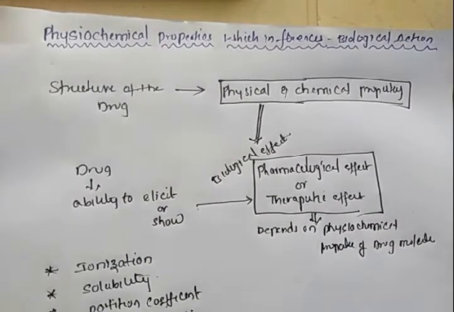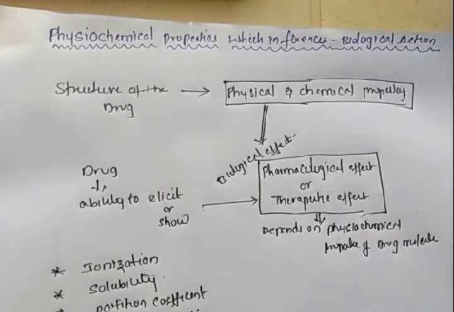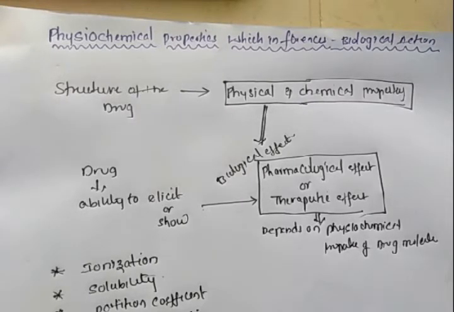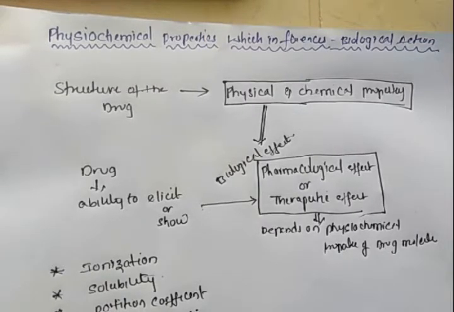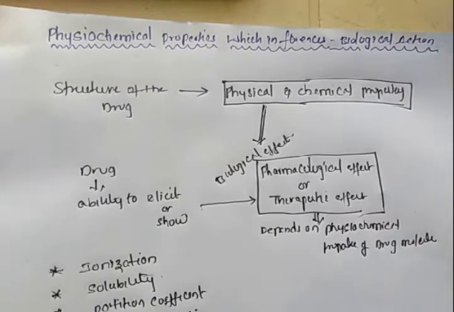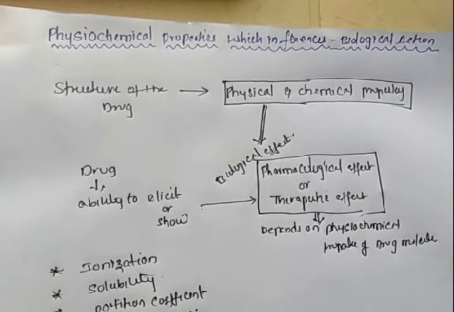Once again, explaining the introduction to this topic: we are going to discuss various physicochemical properties which will affect the biological action of the drug. In the introduction class we already discussed that the structure of the drug will definitely affect the physical and chemical properties of the drug molecule. The physical and chemical properties of the drug molecules majorly depend upon the structure of the drug molecule, and this structure indirectly affects the pharmacological or therapeutic effects, such that physicochemical properties depend upon the structure, and the biological effects majorly depend upon the physical and chemical properties of the drug molecule.